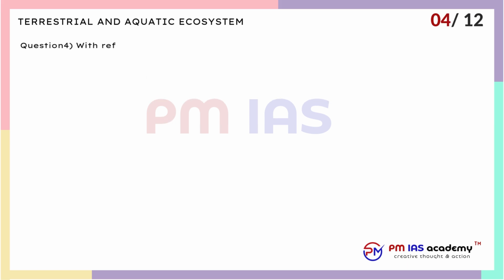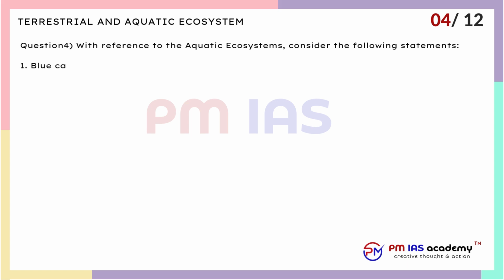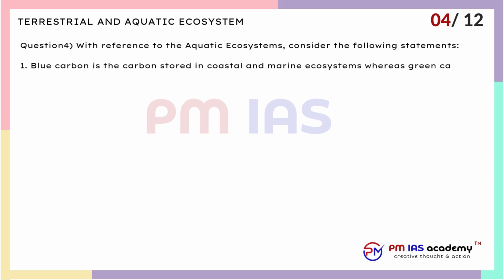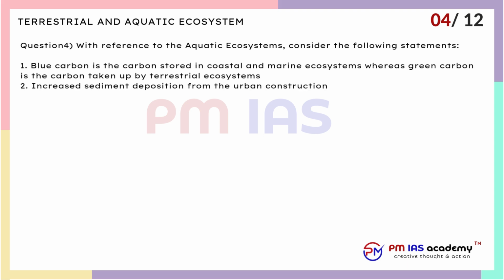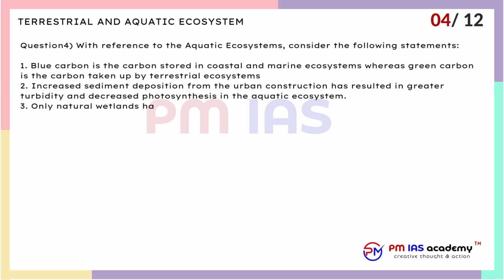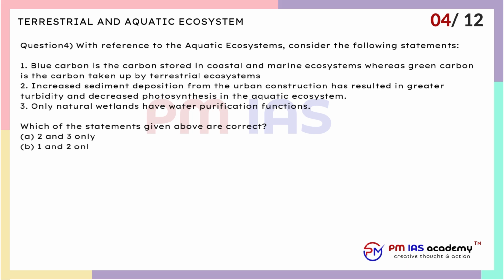Question 4. With reference to the aquatic ecosystems, consider the following statements. 1. Blue carbon is the carbon stored in coastal and marine ecosystems, whereas green carbon is the carbon taken up by terrestrial ecosystems. 2. Increased sediment deposition from the urban construction has resulted in greater turbidity and decreased photosynthesis in the aquatic ecosystem. 3. Only natural wetlands have water purification functions. Which of the statements given above are correct? A. 2 and 3 only. B. 1 and 2 only. C. 1 and 3 only. D. All of the above.